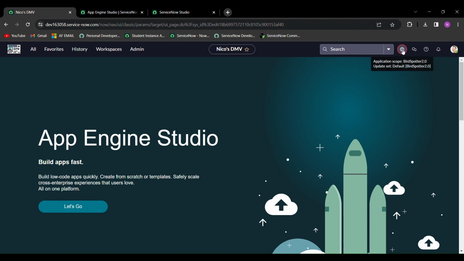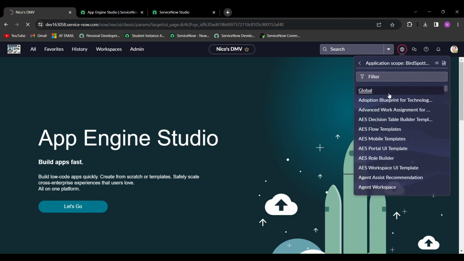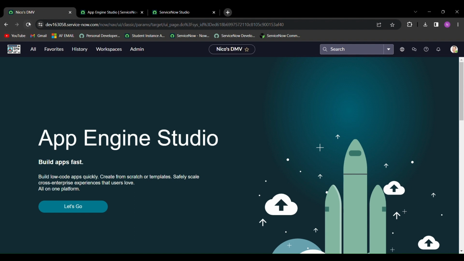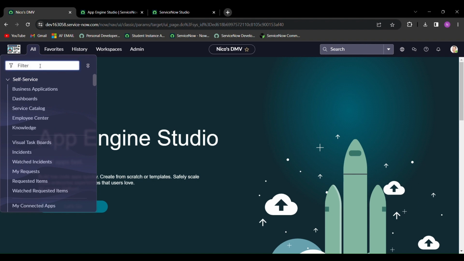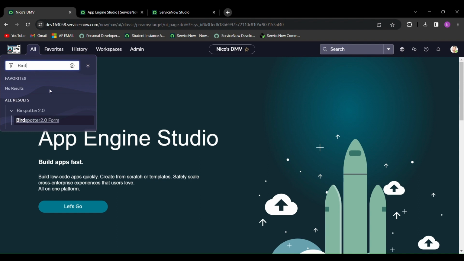and depending on if you made the app in global or scope, you go here. For mine, I'm going to change it back to global. Hit the refresh button one time. Hit all. And you can see that I now have the Bird Spotter 2.0 form. And if we dive deeper, we will see that we also have all of our tables, access roles, and flows.